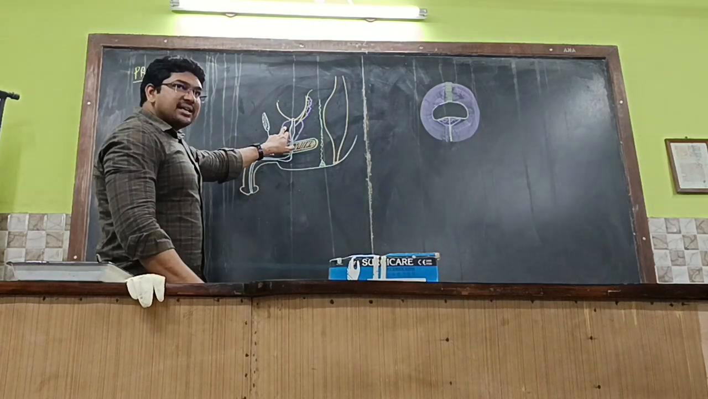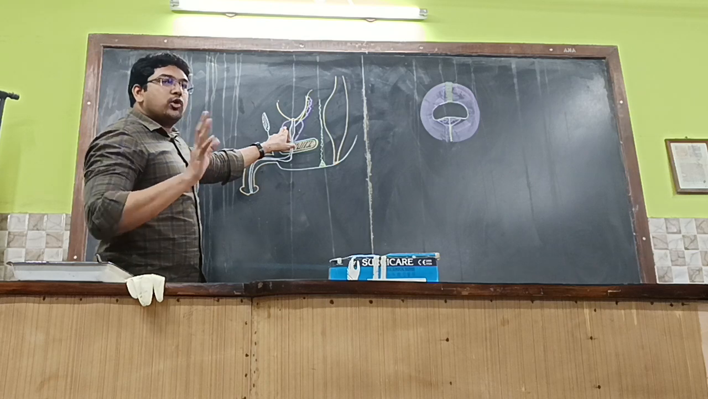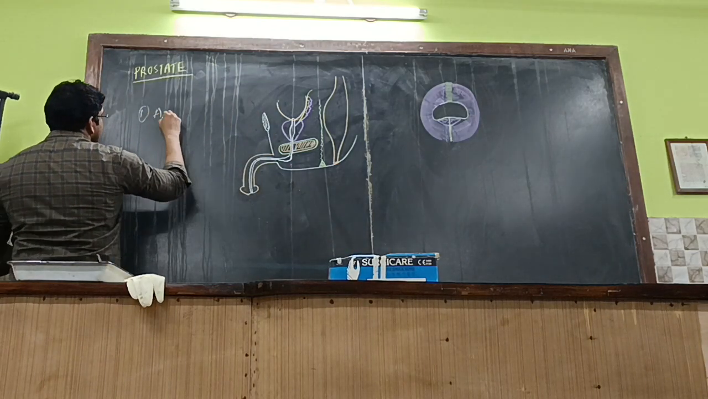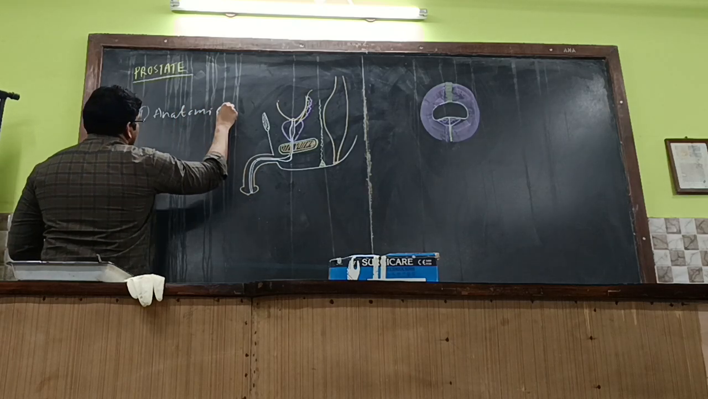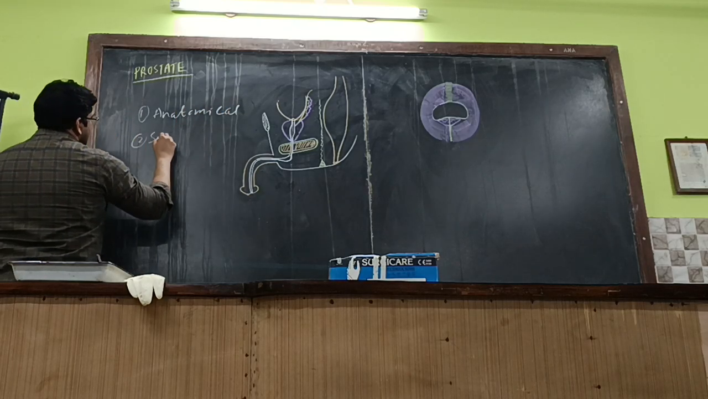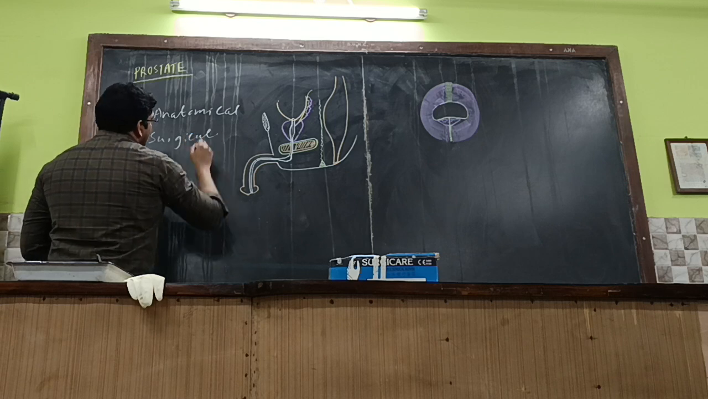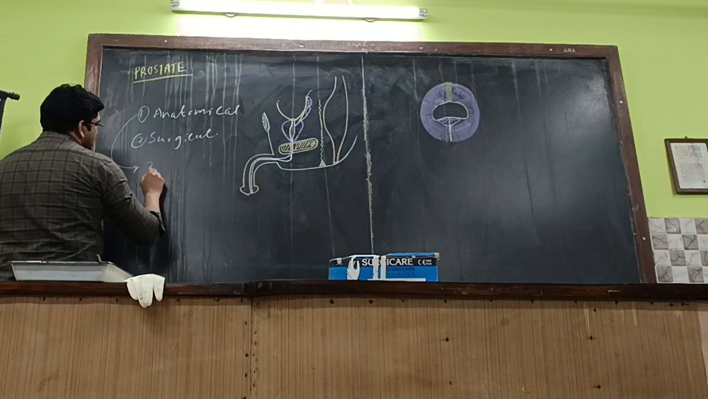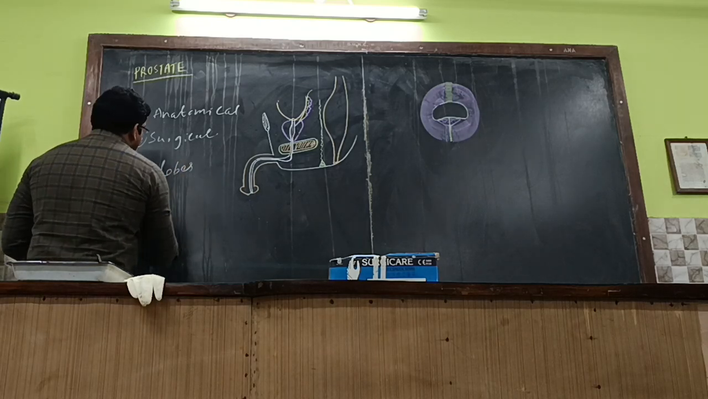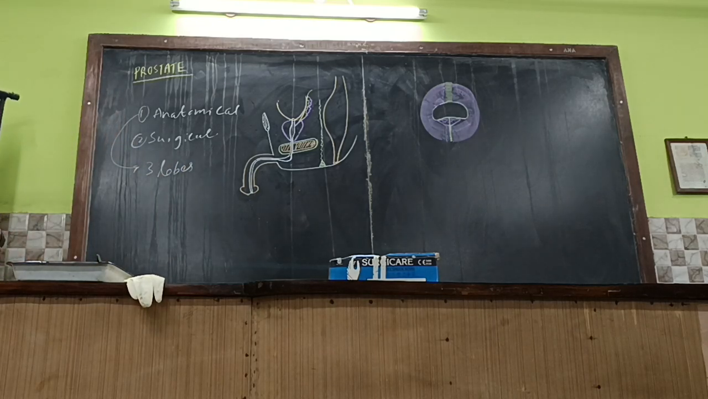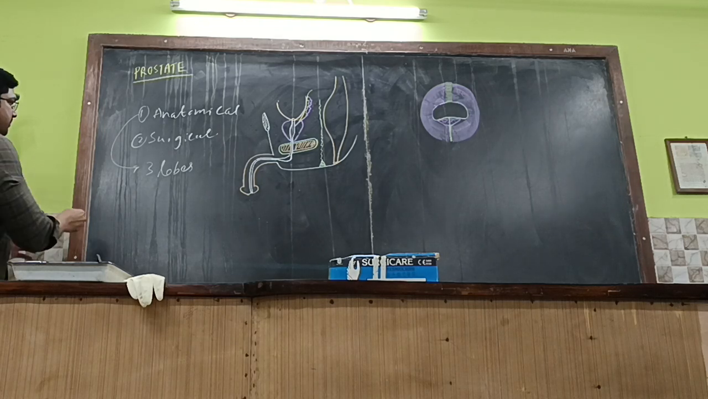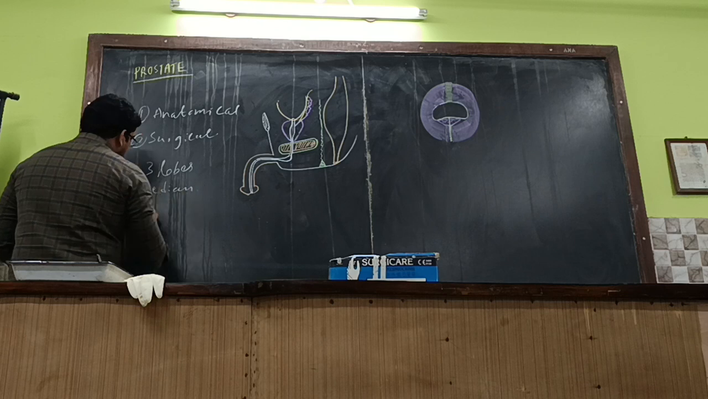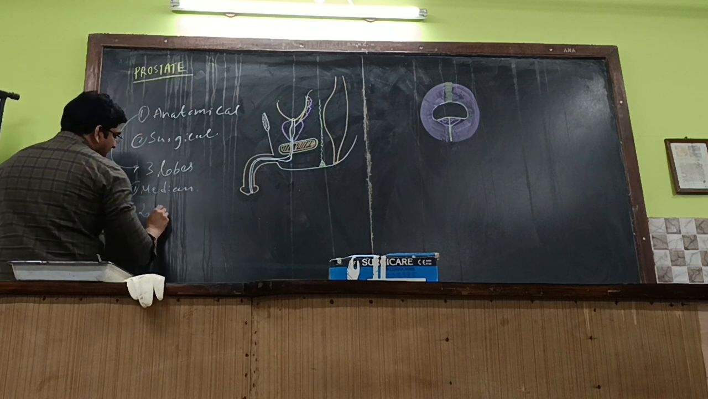The prostate gland contains anatomical and surgical lobes, and these lobes are important. Two sorts of lobes: one is anatomical and one is surgical. Anatomically, how many lobes are there? Three lobes. How are they oriented? One is the median lobe and the others are lateral lobes.